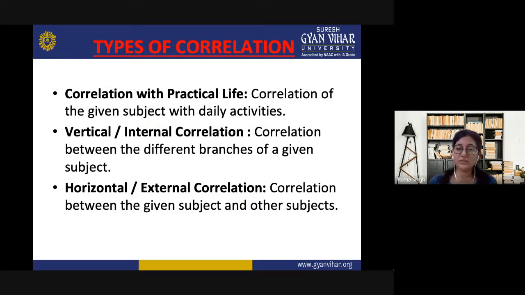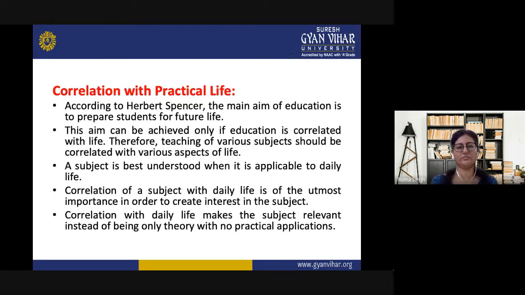There are various branches of a particular subject. For example, in SST, there are 4 branches, 4 parts of SST. So we can vertically interrelate with each other. Then there is the horizontal or external correlation, which can be done between the given subject and the other subjects. So this is how we can explain briefly these 3 types of correlation.